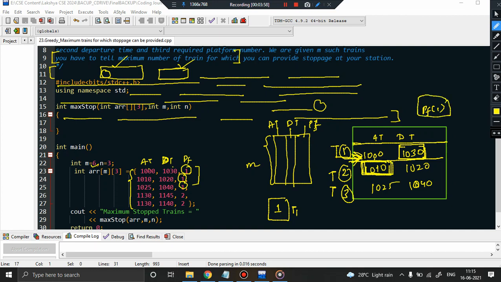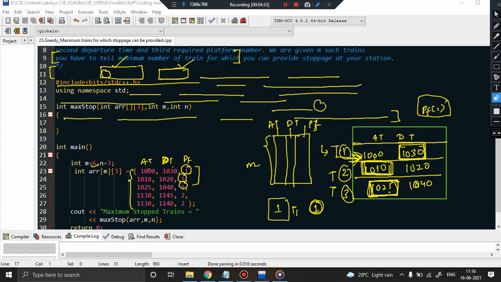Similarly, train 3 will be coming at 10:25, and if T1 is already allocated the platform, train 3 will also not get a chance to stop at platform number 1, and hence it has to just pass through the main line. Why? Because it will come at 10:25, and train 1 will depart at 10:30. So by this approach, if I allocate this platform to train 1, only one train can stop at this particular platform.